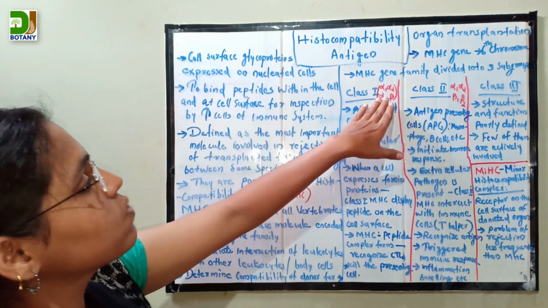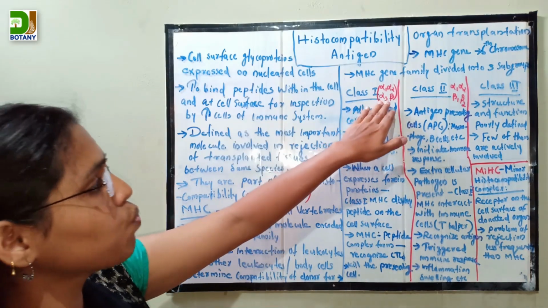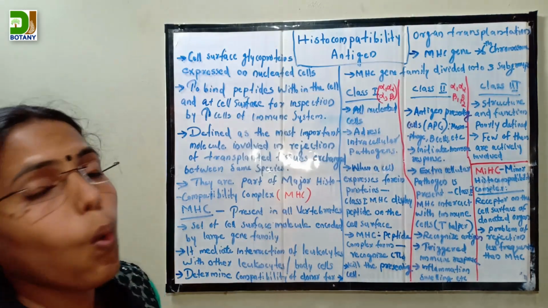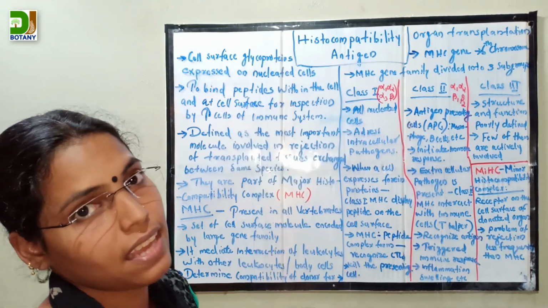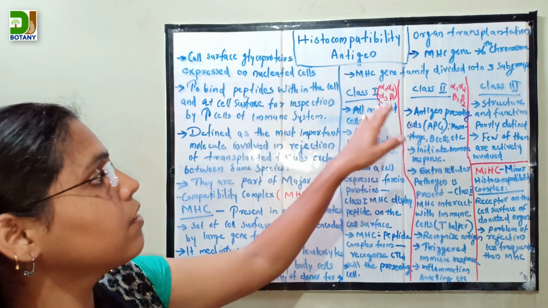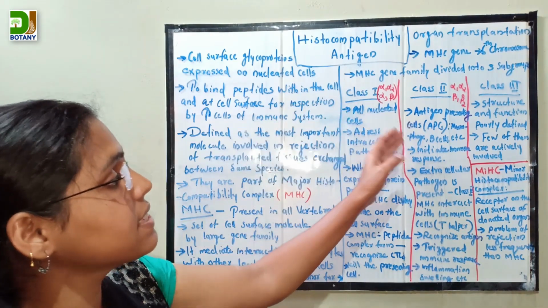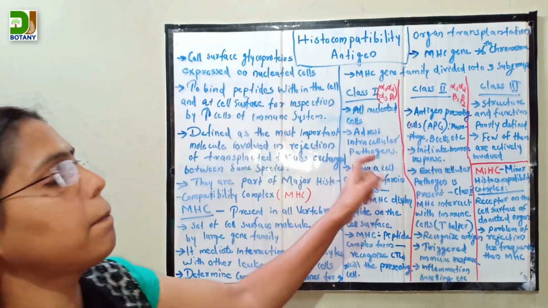First of all, class 1 MHC. Class 1 proteins are present in all nucleated cells, and they mainly address intracellular pathogens.